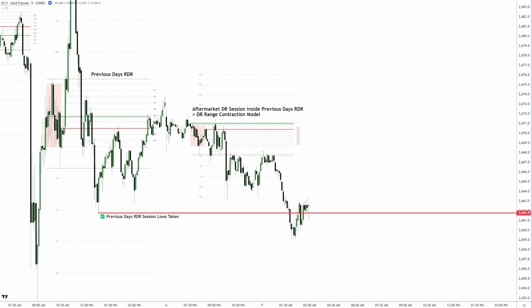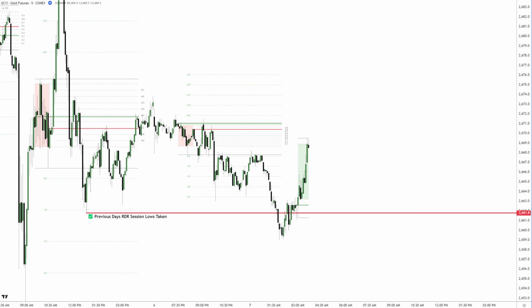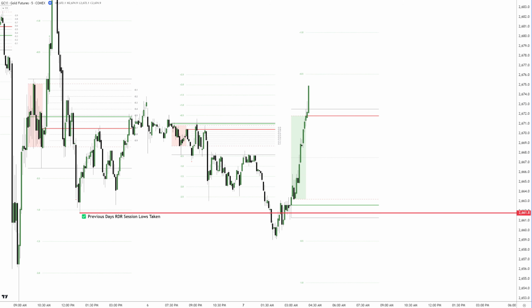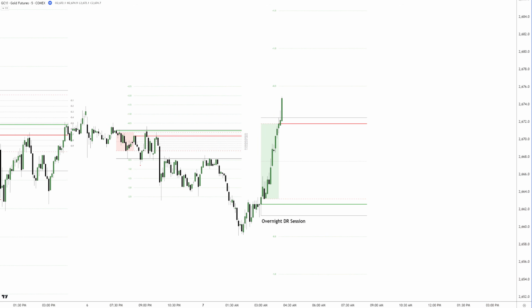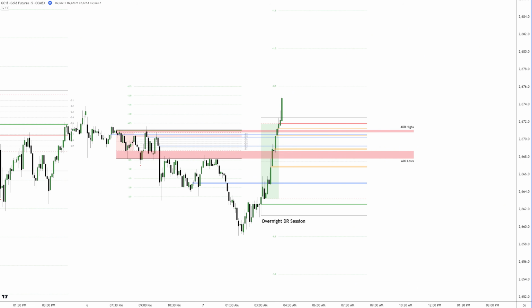The previous day's RDR session lows were successfully taken by the aftermarket defining range, and now we're moving into the overnight DR session. We get a large green ODR box followed by a long confirmation, increasing the probabilities of upside movement throughout the session. Inside the range, we have a couple of key points to consider. Open magnetic volume imbalances, previous intraday gap imbalances, and don't forget the ADR highs and lows, which align with the current session and could play an important role for potential trade setups.